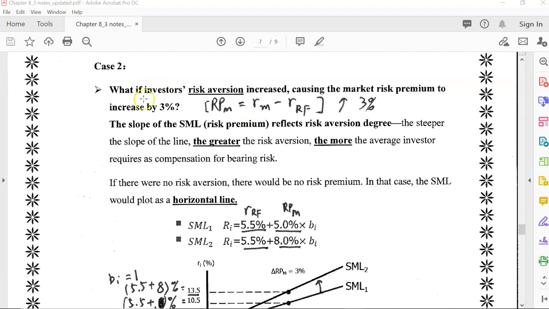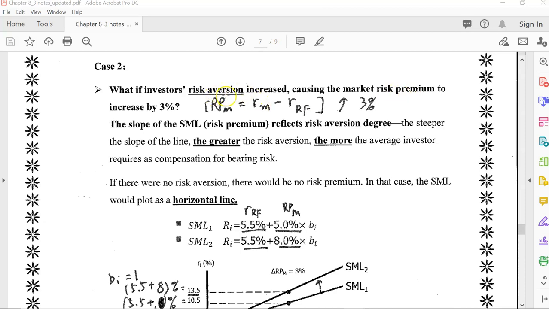Case 2. If investors' risk aversion increased, causing the market risk premium to increase by 3%, what happens to the SML? We've discussed the risk aversion assumption of investors, that investors hate risk, right? So that's why we need additional risk premium when we are buying risky assets.